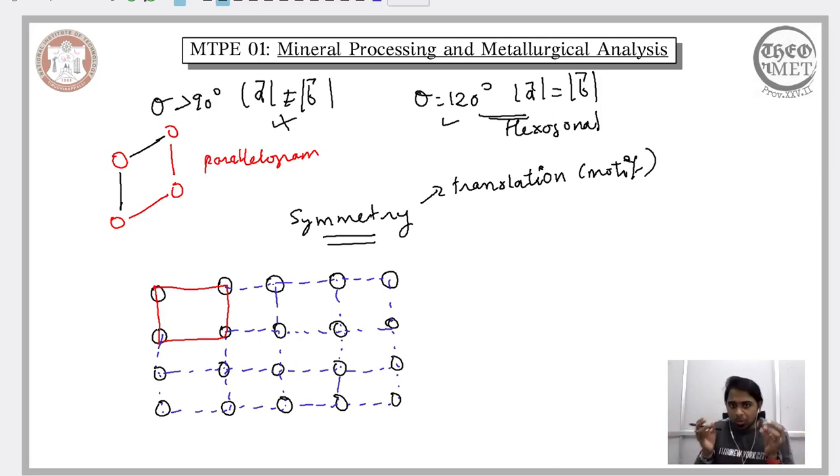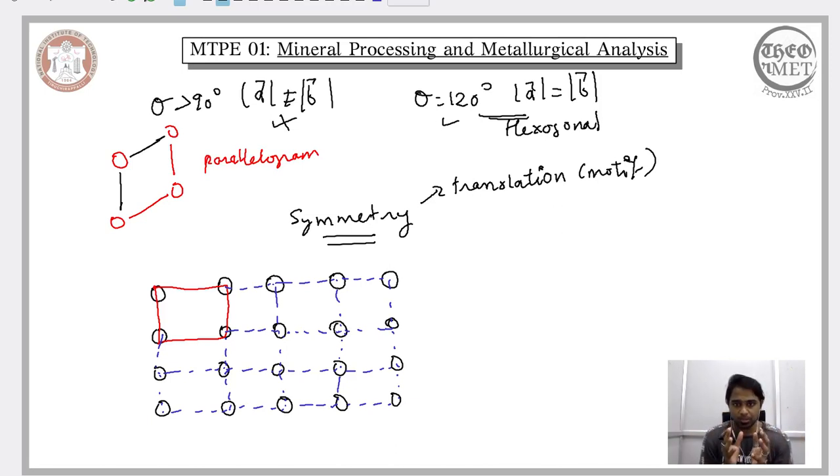So to know the arrangement of the atoms in a given crystal, there are 2 ways. One is to start with 2 vectors and the angle between them. That is what we considered previously. Now here, because regular arrangement of the atoms exhibits translation symmetry, we can begin with a unit mesh, keep on repeating it either in a 2-dimensional plane or even in 3 dimensions. Then this will also enable you to know the positions of the atoms. This is what we mean by translation symmetry.